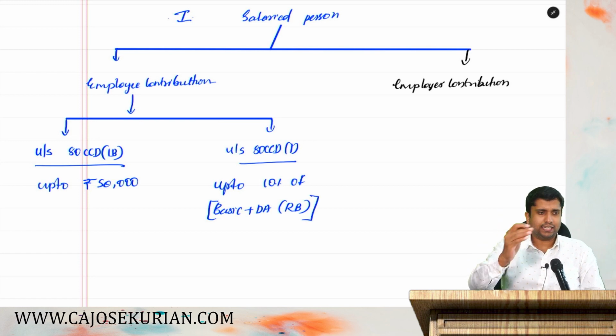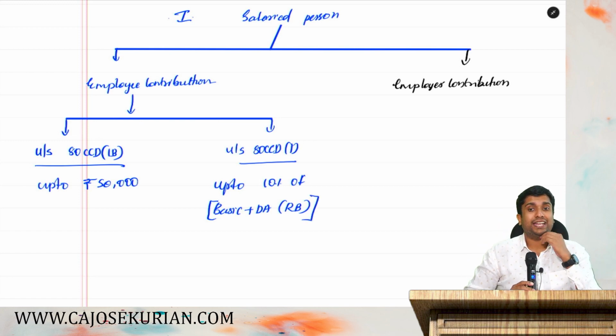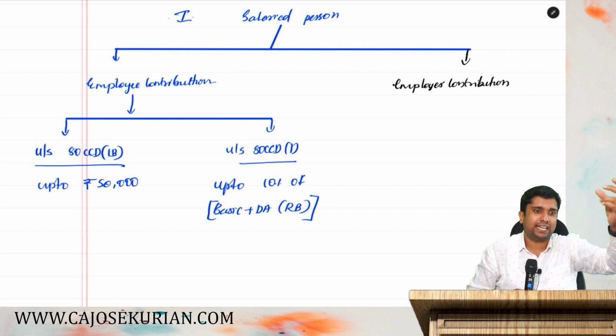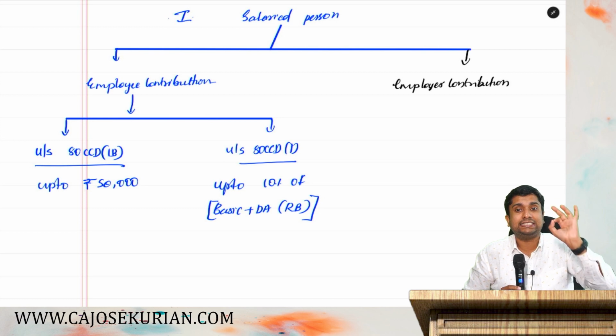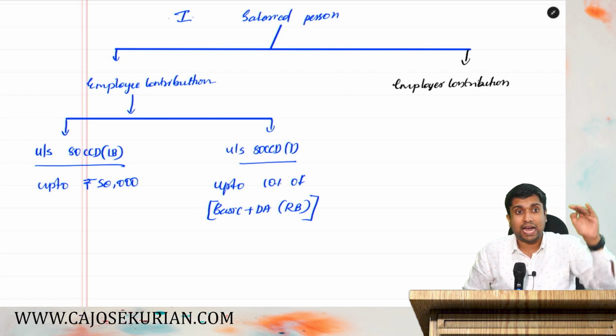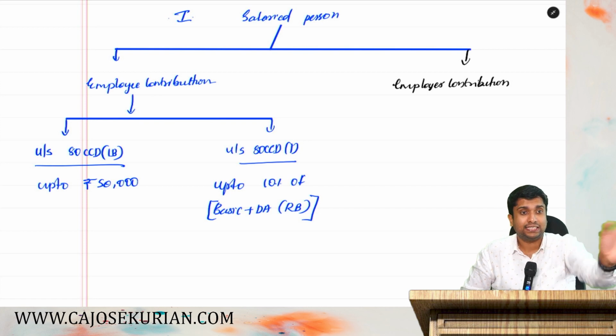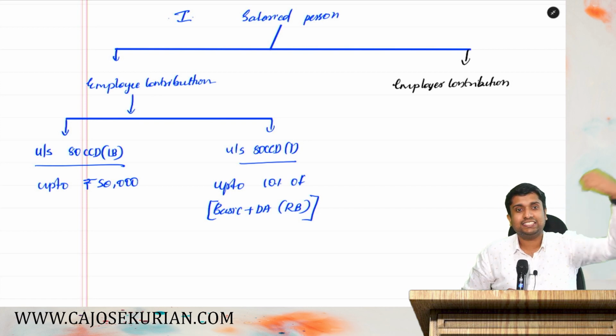Say, friends, listen, if your actual contribution exceeds 50,000, for the excess, if you want to claim any deduction, you have to claim it under 80 CCD subsection 1. And under 80 CCD subsection 1, you cannot claim the entire excess. That excess is again subject to a ceiling limit.